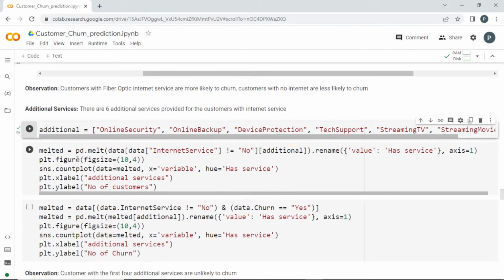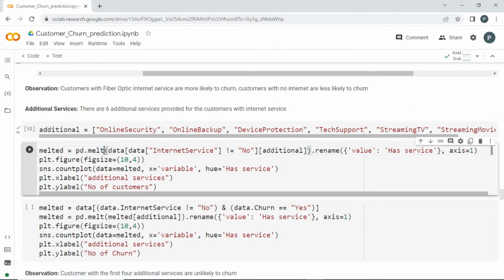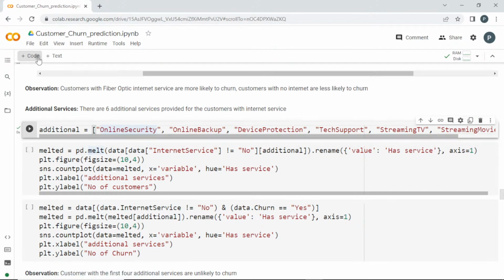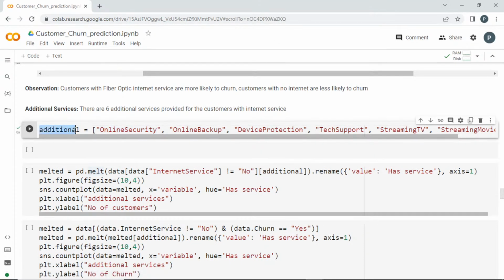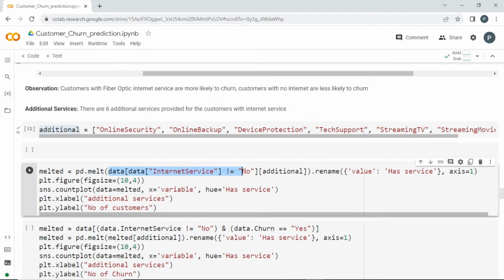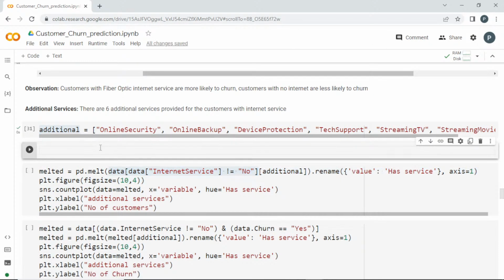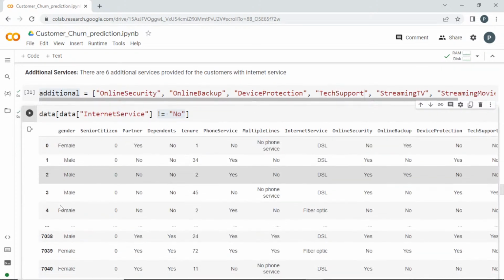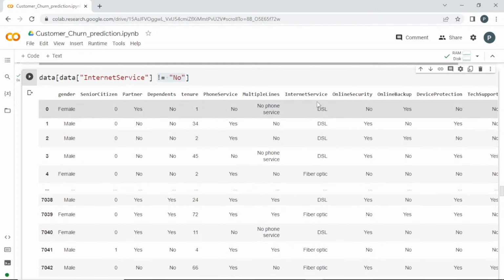And we are going to see a new thing, guys, pd.melt. Before going into it, this additional service is provided only for the customers who have internet. So I'm going to filter out the data of those who don't have internet. I'm taking the rows where the internet service is not equal to no, which means the customer has internet service. When you check the internet service, it will be present, not equal to no.